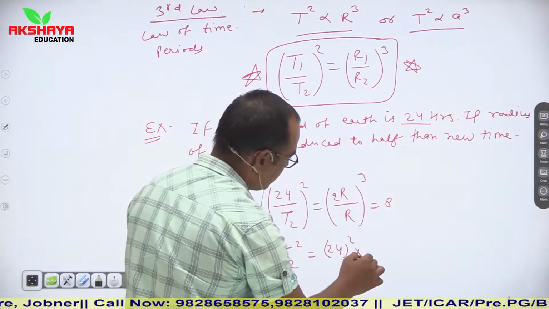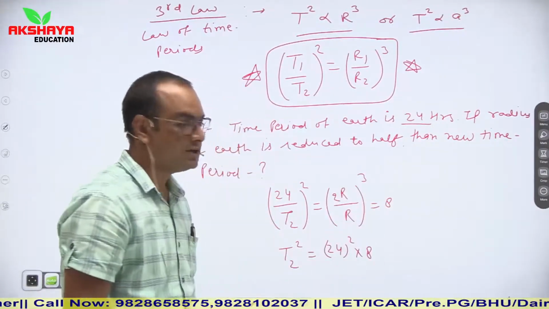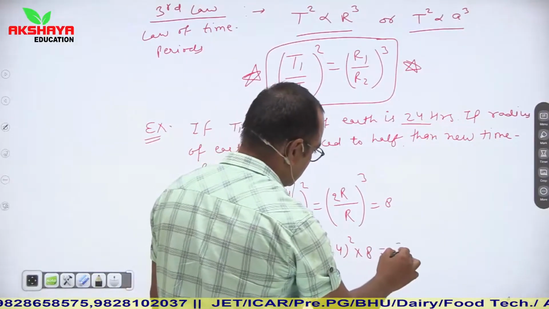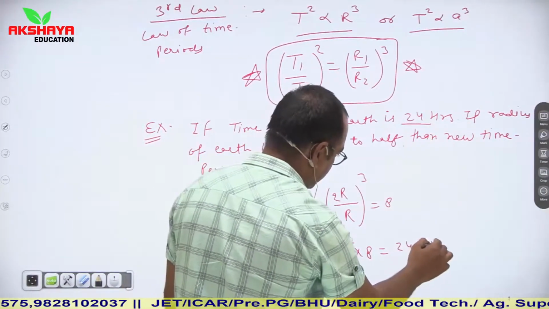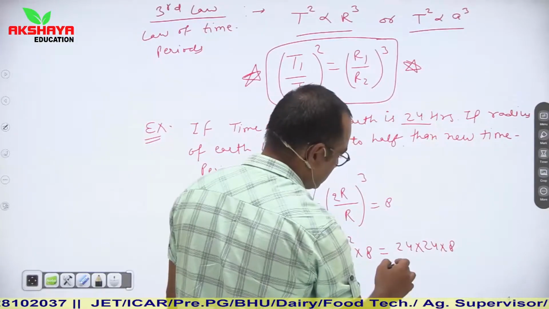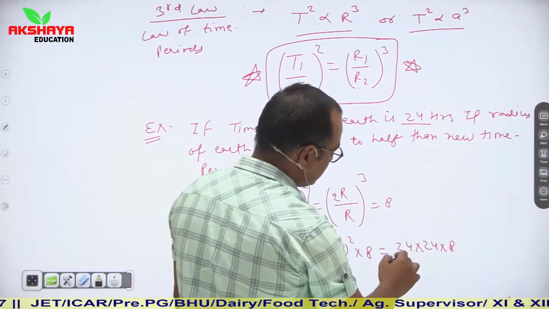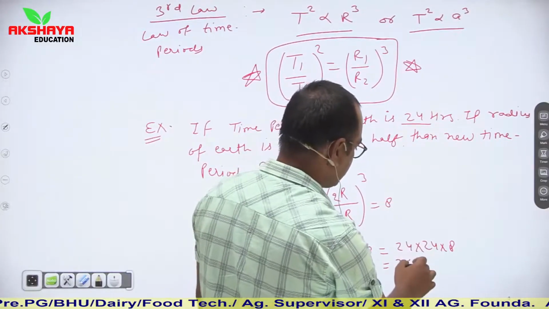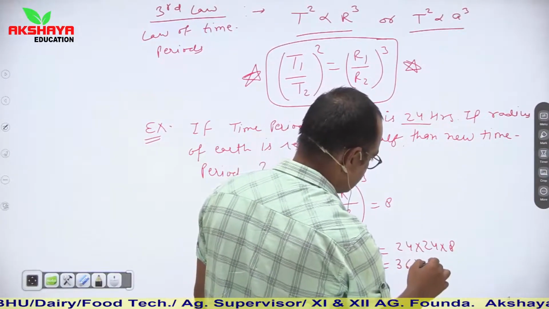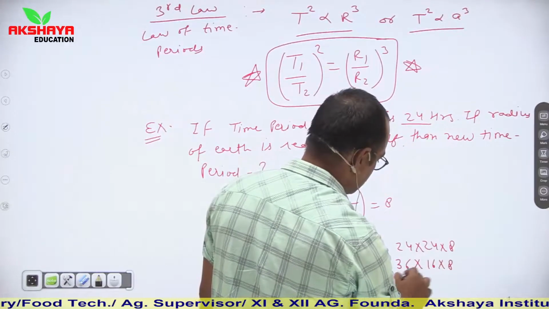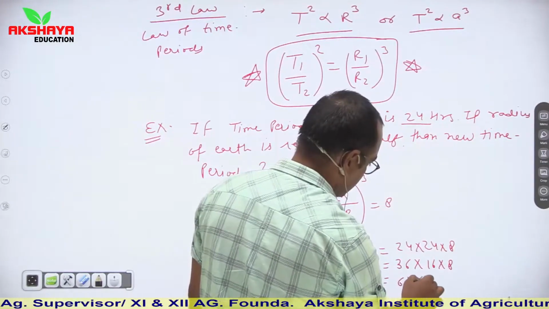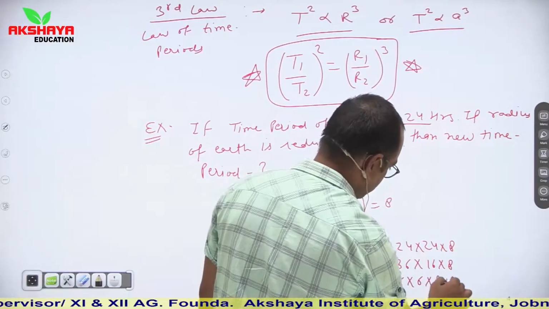So T2 whole square is equal to 24 whole square into 8, since 2 to the power 3 is 8. That is 24 into 24 into 8, or 6 into 6 into 8 into 8 into 2.